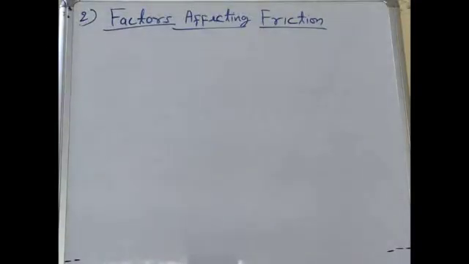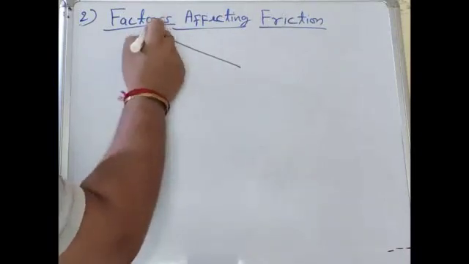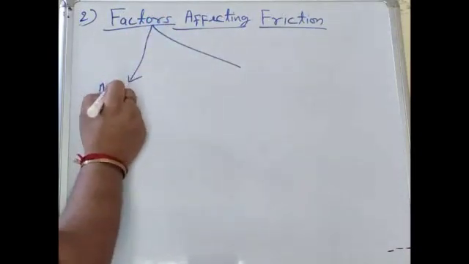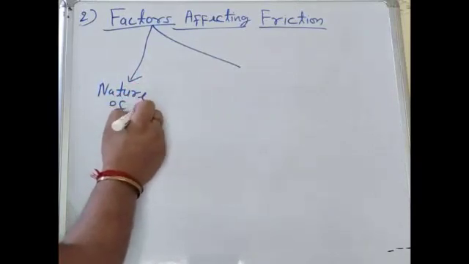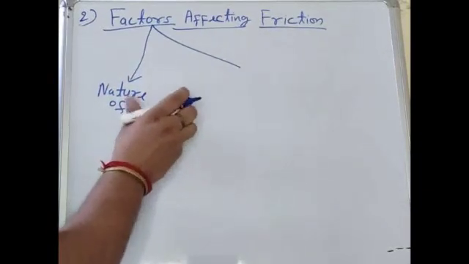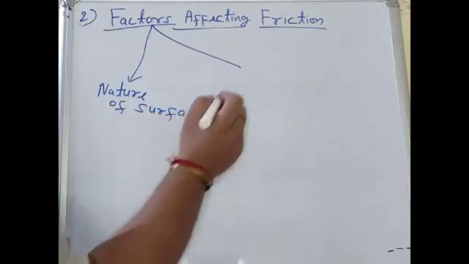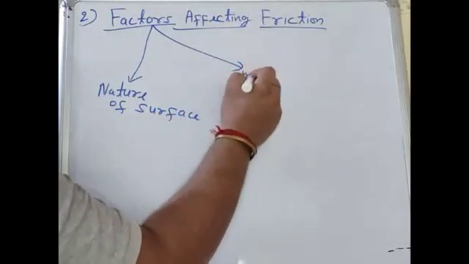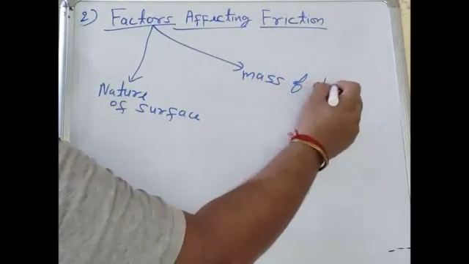Our next topic is factors affecting friction. What are the factors that affect the friction? There are two factors. First, nature of object or nature of surface. Second, weight, or you can say the mass of the object.